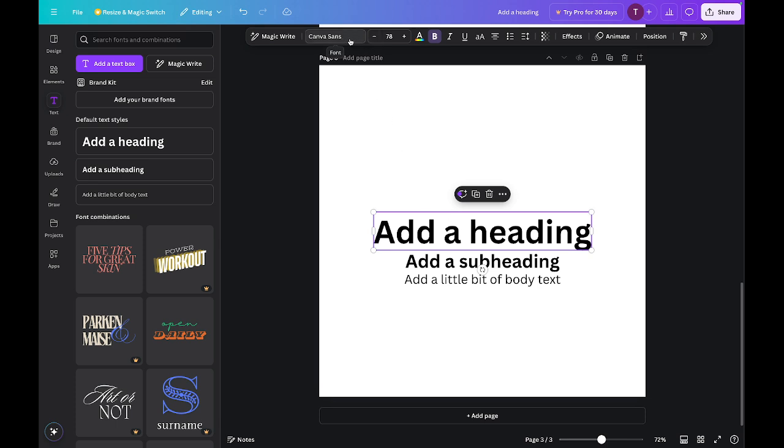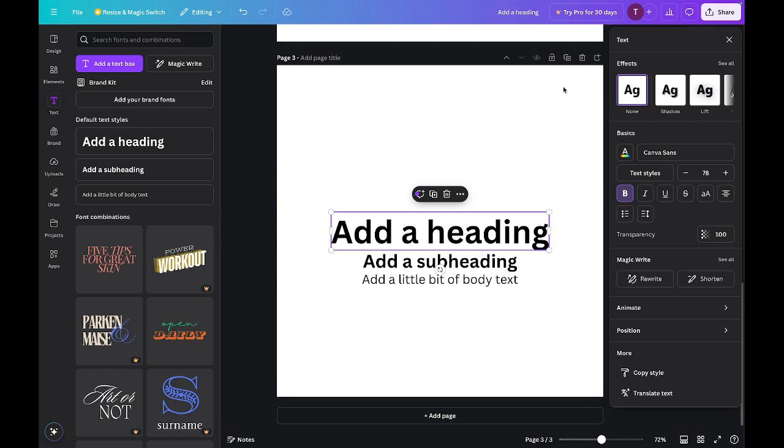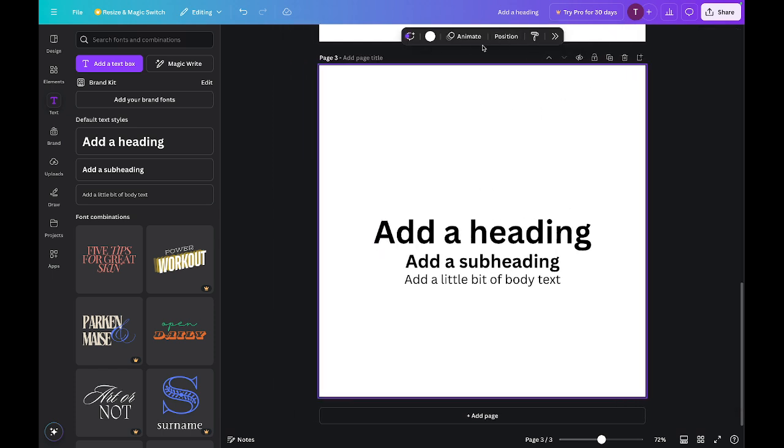Now I can change the font, I can change the size, I can change the color, I can change if it's bold or not bold, I can change it to italicize it or not, underline it or not, change it to uppercase or lowercase or sentence case. I can change everything about it here, and even if I don't find all the options I want, I can click here to show me more. This same bar at the top here applies to anything that is actively being used.